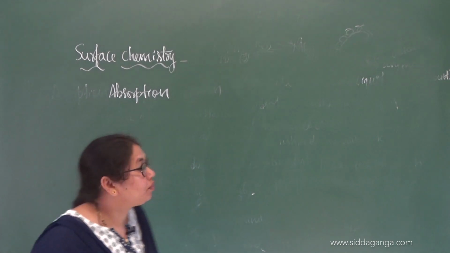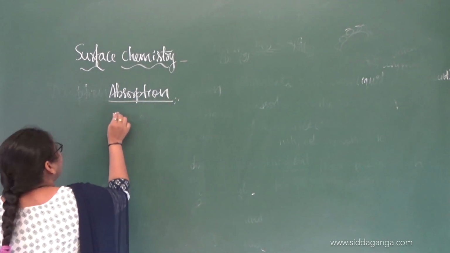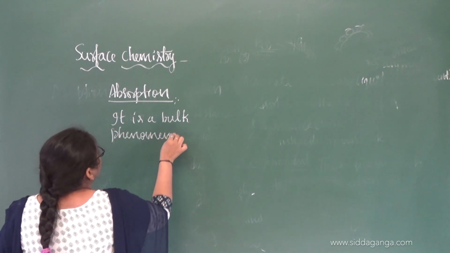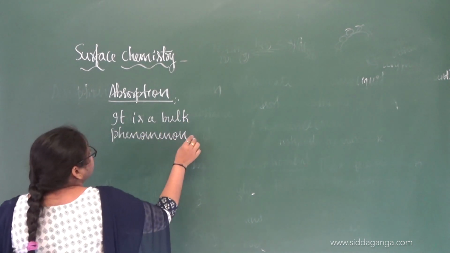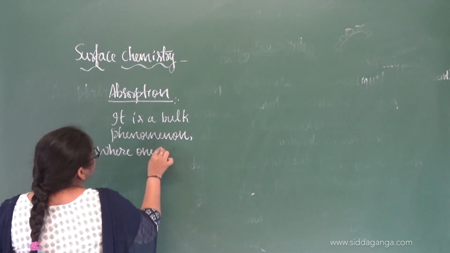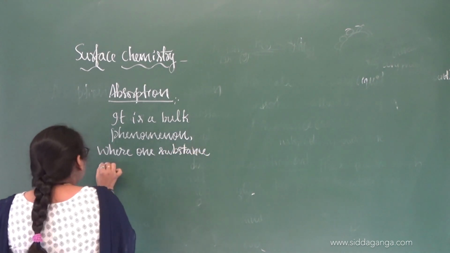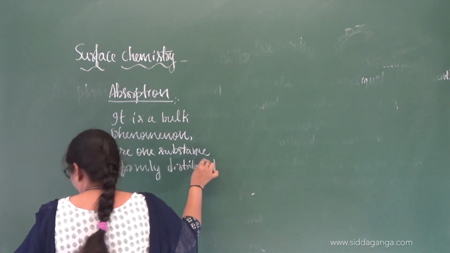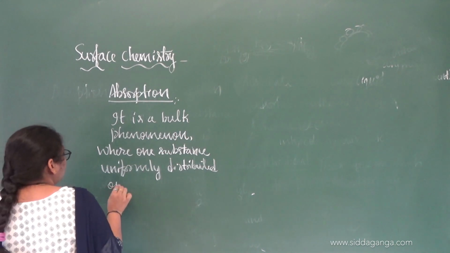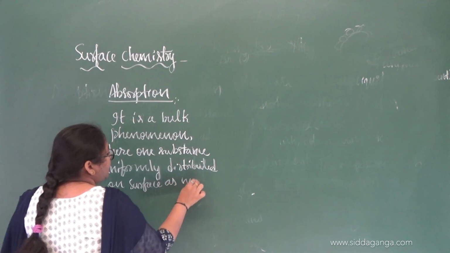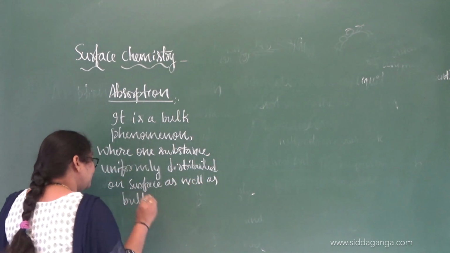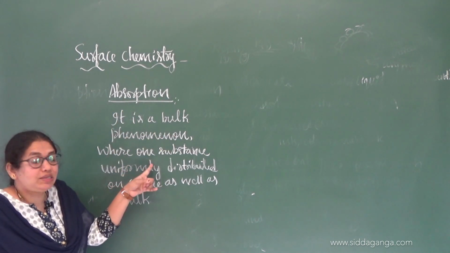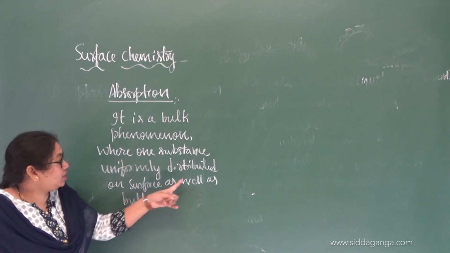That is the bulk. So it is a bulk phenomenon where one substance is uniformly distributed on the surface as well as in the bulk. Understood the meaning of absorption?